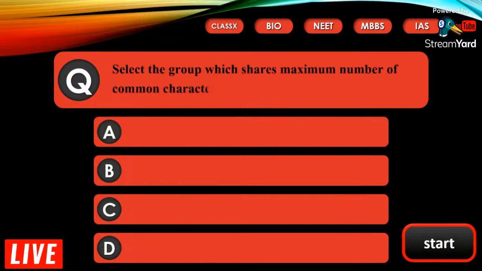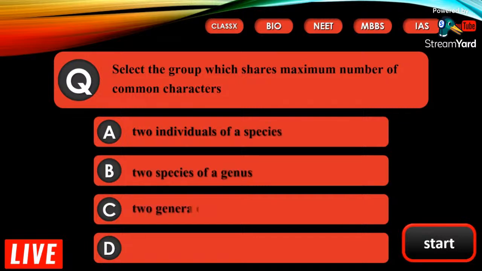Select the group which shares maximum number of common characters. A. Two individuals of a species, B. Two species of a genus, C. Two genera of a family, D. Two genera of two families. Correct answer here is A. Two individuals of a species.